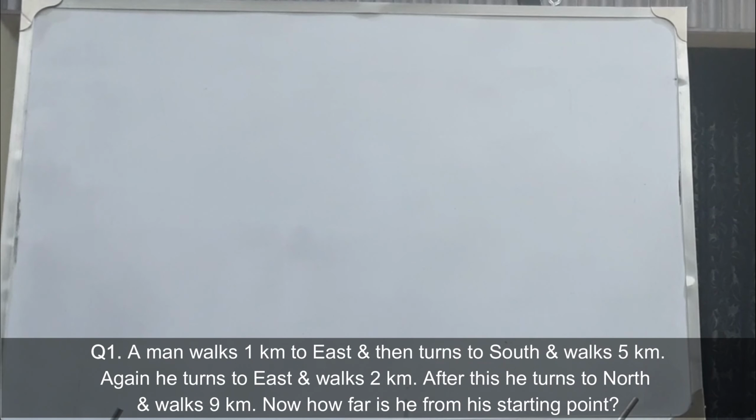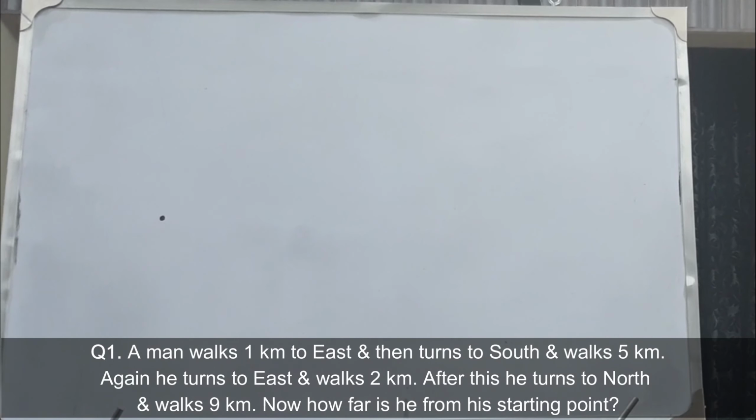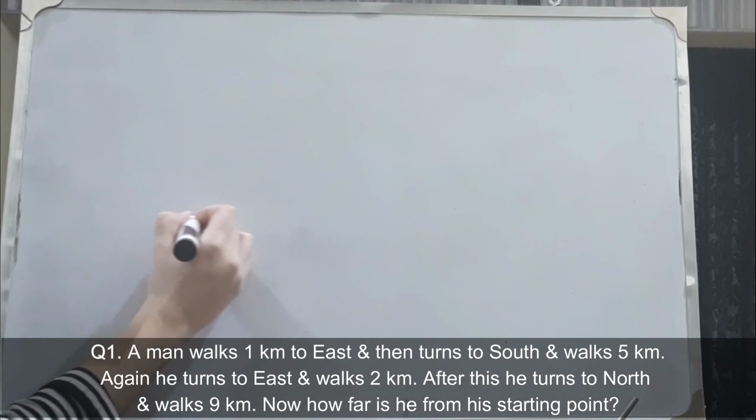Question number 1 की statement को हम साथ साथ पढ़ेंगे और साथ साथ draw करेंगे. This makes it easier for us to find the value of what is asked. A man walks 1 kilometer to the east. So let's say this is our starting point. A man walks 1 kilometer to the east. East ये वाली direction होती है.